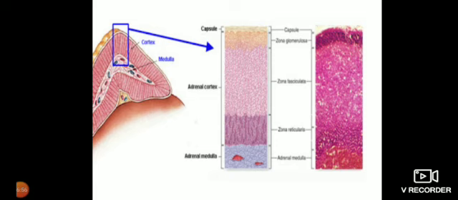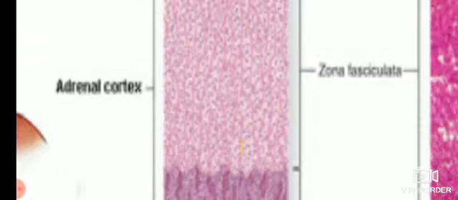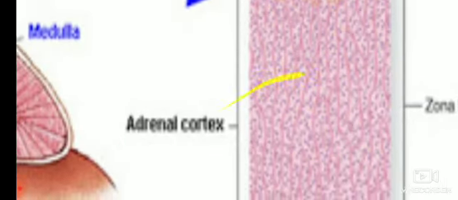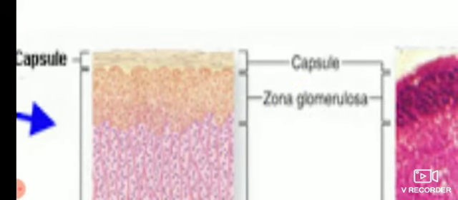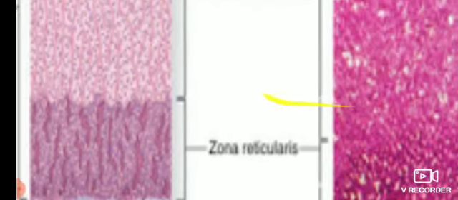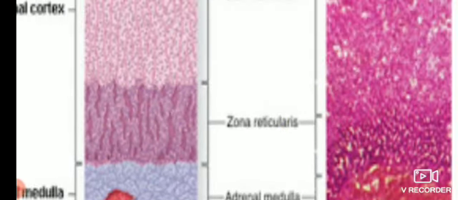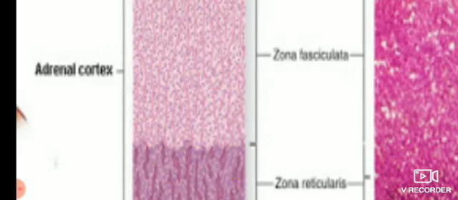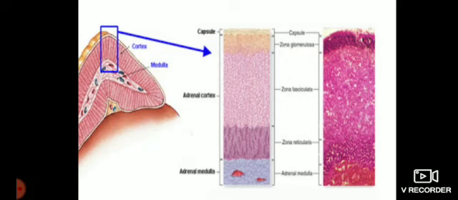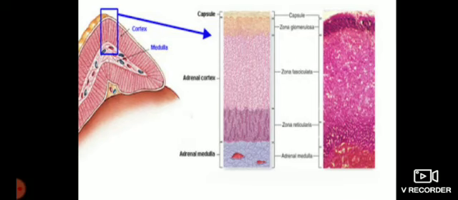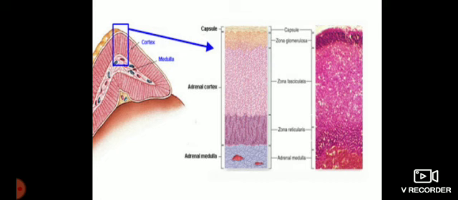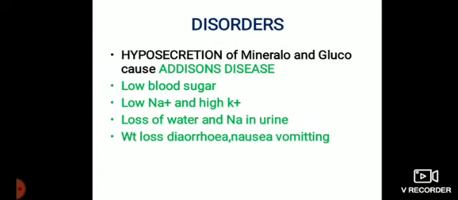So let us see the anatomy, in which you can see here the adrenal cortex. This cortex shows zona glomerulosa, zona fasciculata and zona reticularis. In the examination, you are supposed to draw this anatomy as well as this morphological structure. This gland is quite important, because if you study it, you will know the